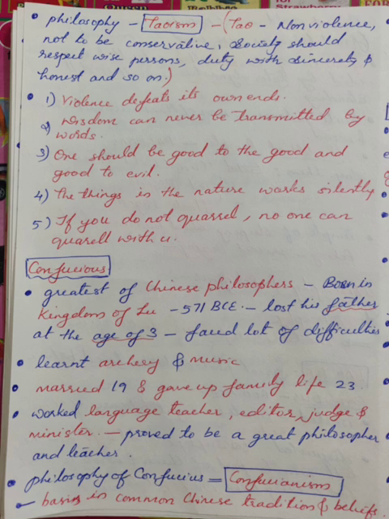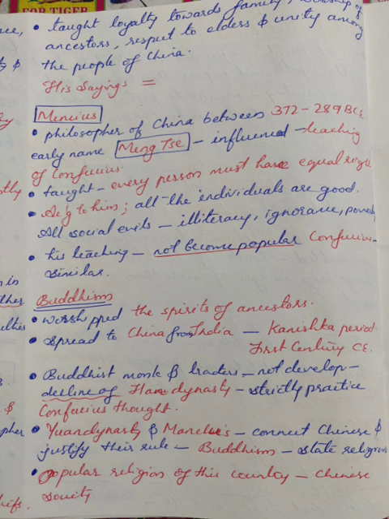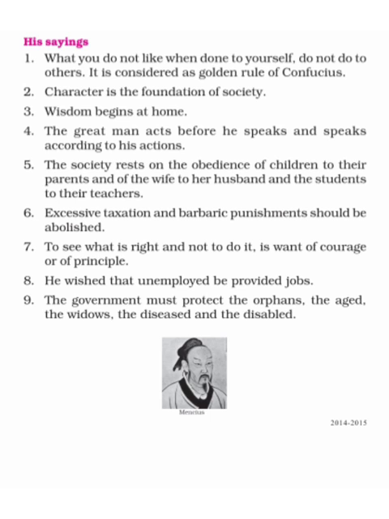The philosophy of Confucius is known as Confucianism. The principles of Confucius had a basis in common Chinese tradition and beliefs. He taught loyalty towards family, worship of ancestors, respect for elders, and unity among the people of China. The sayings of Confucius are: what you do not like when done to yourself, do not do to others. It is considered the golden rule of Confucius.